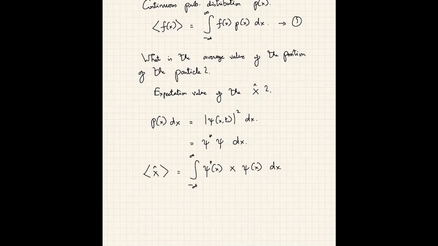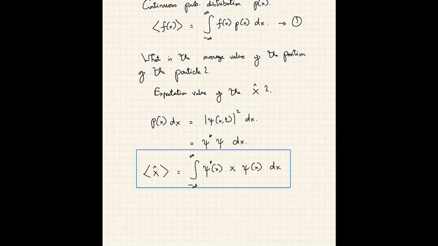Okay. In the case of x, it doesn't matter, because the x operator acting on psi of x is simply going to give x times psi of x. So I can pull out this x here or put the x here, whatever it is. But suppose I want to calculate the average value of operators that depend on things like d/dx, I have to be a little careful and make sure that I sandwich this operator between psi star and psi. This basically is my rule for calculating the expectation value of operators in quantum mechanics.